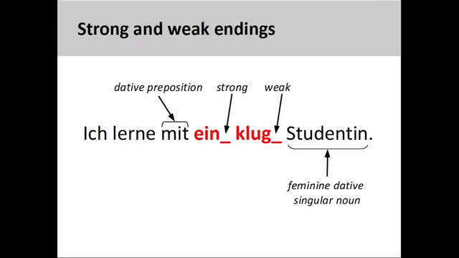Let's now take a look at how strong and weak endings work together. Since strong endings tell us as much as they can about the number, gender, and case of the nouns they modify, any other adjective endings coming thereafter can be weak. For the sentence you see here, Ich lerne mit ein klug Studentin, I learn with a smart female student, I will need both strong and weak adjective endings. Let's handle the strong ending first. Since Studentin is a singular feminine noun, and since mit is a dative preposition, I will need a strong adjective ending for a singular feminine noun in the dative case.